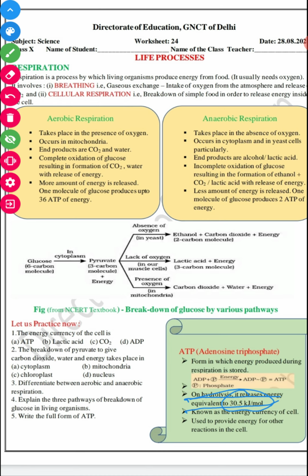Adenosine triphosphate is known as the energy currency of the cell. As I told you, it is used to provide energy for the different reactions in the cell to perform various functions.